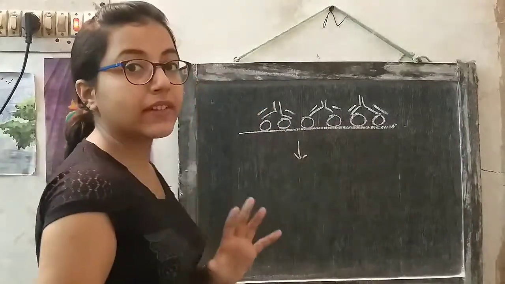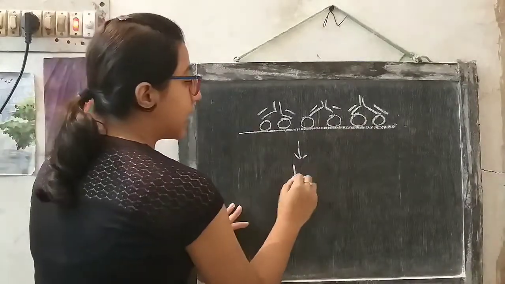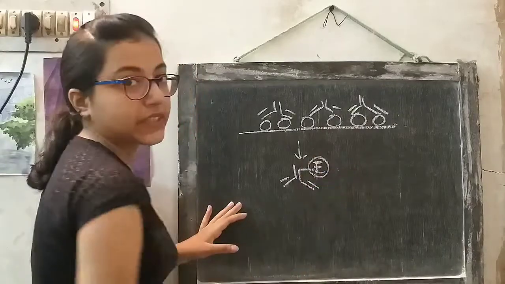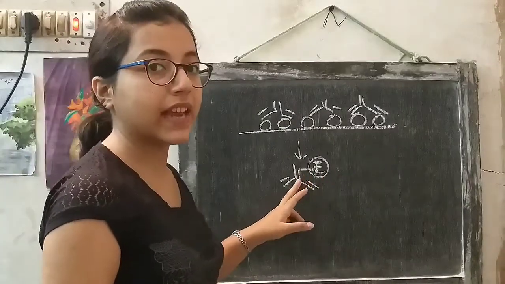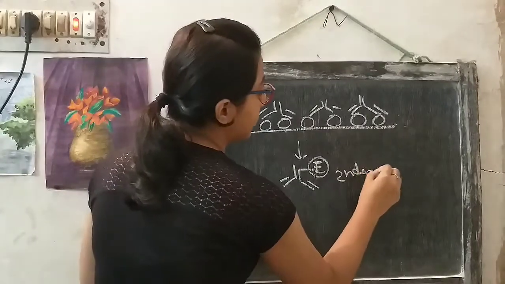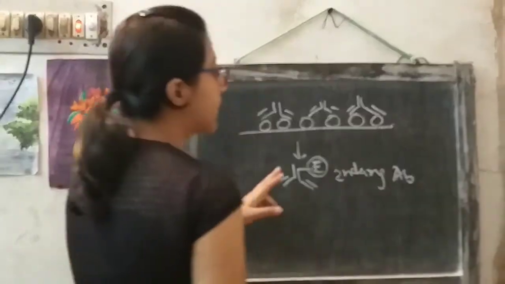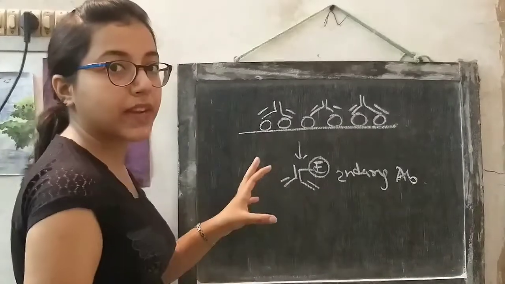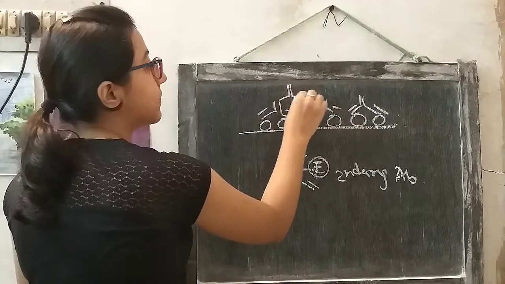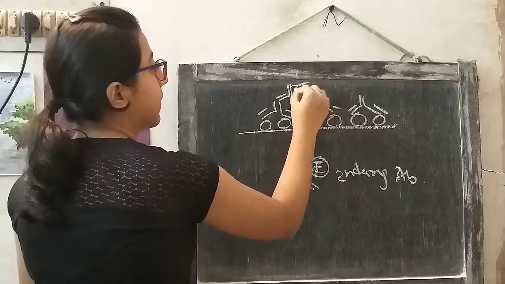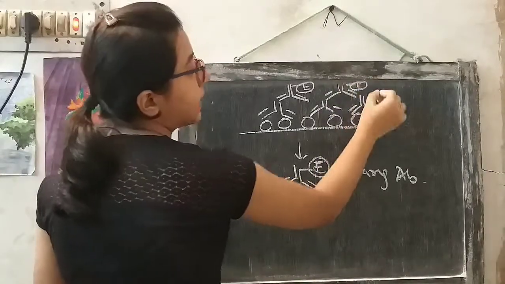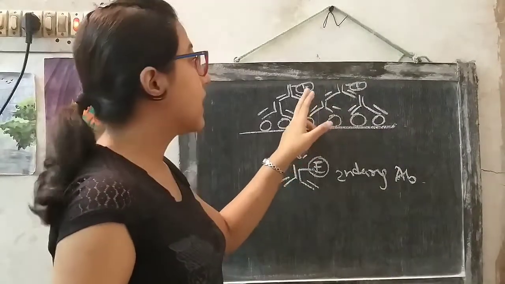Now secondary antibody is added. The secondary antibody has an enzyme linked with it. This enzyme linked secondary antibody is added in the microtiter plate, and the secondary antibody will bind like this, with the Fc part of the primary antibody.